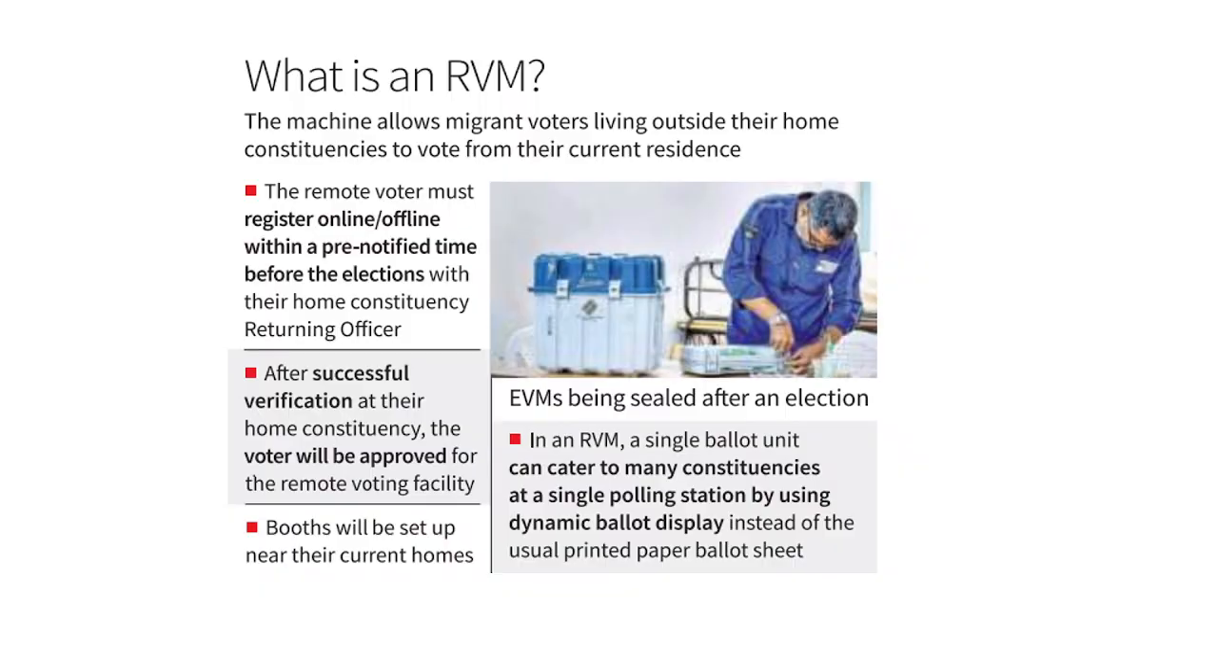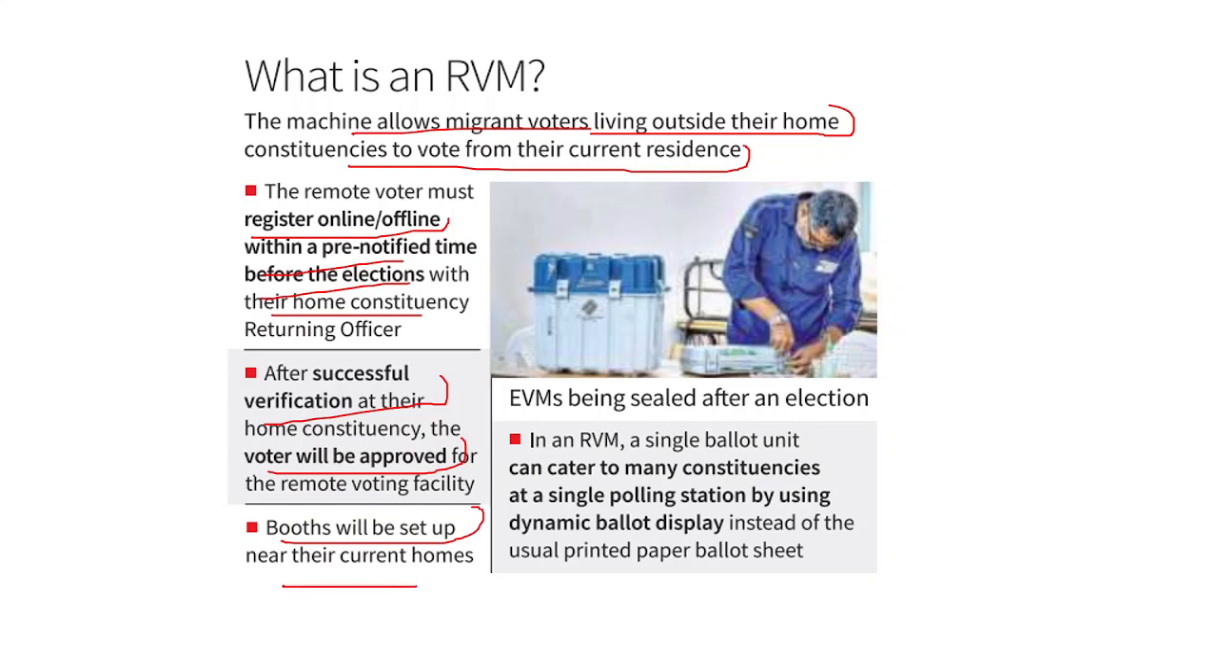Now, RVM is basically a machine that allows migrant voters living outside their home constituencies to vote from their current residence. Now, the remote voter must register online or offline within a pre-notified time before the election with their home constituency returning officer, and that will enable him to vote through the RVM in the place where he or she is working. And after successful verification at their home constituency, the voter will be approved for the remote voting facility, and the booths will be set up near their current homes.